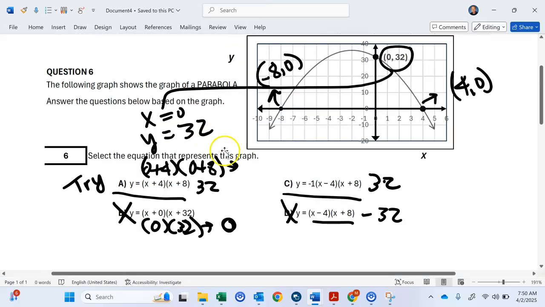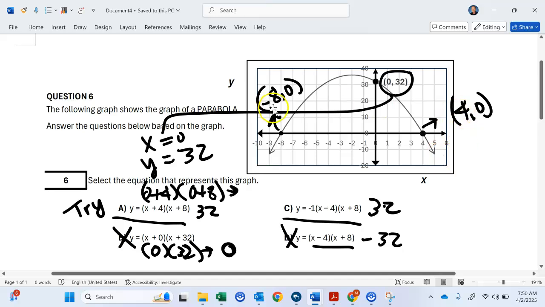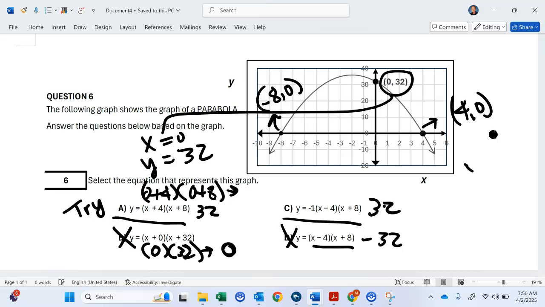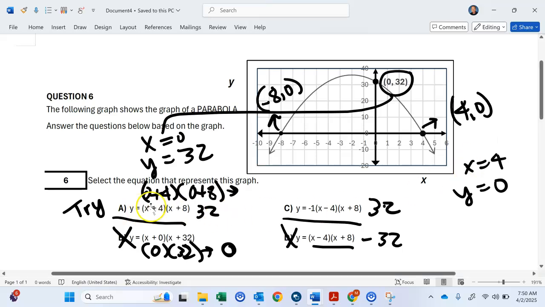So now we're going to have to try a different number. I don't like this negative number. I like this positive. So now what I'm going to do is make it so when x is equal to 4, y should be equal to 0, okay? So let's try it right here.